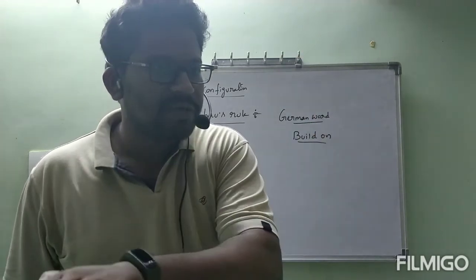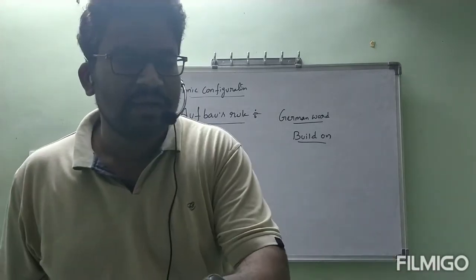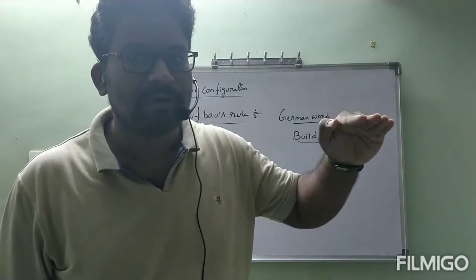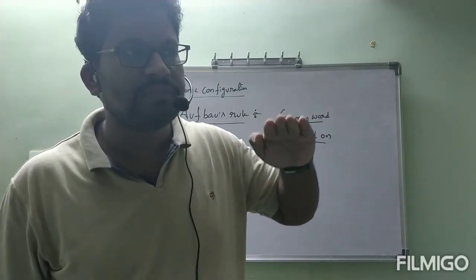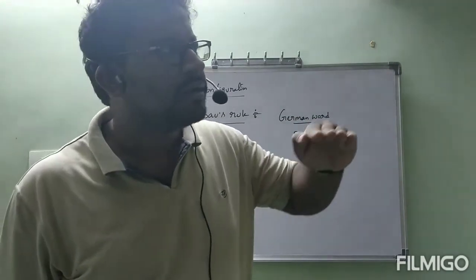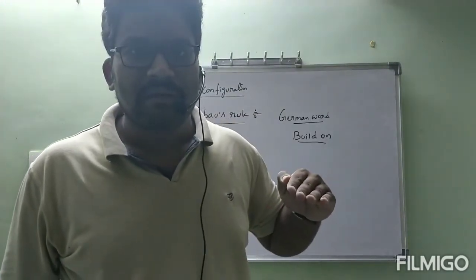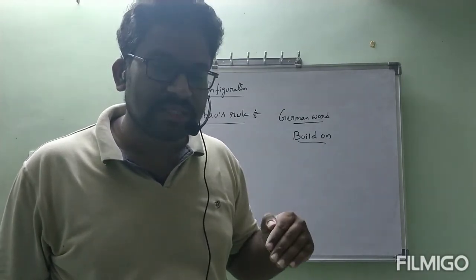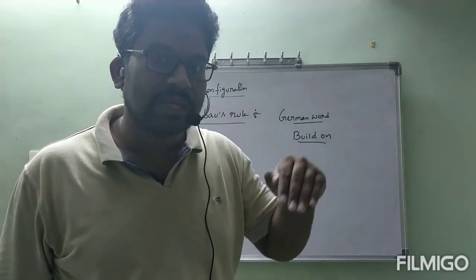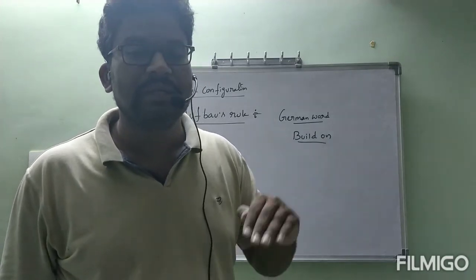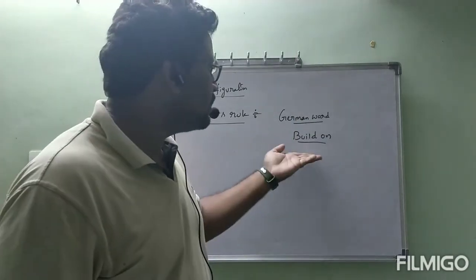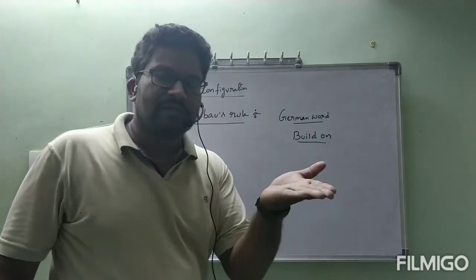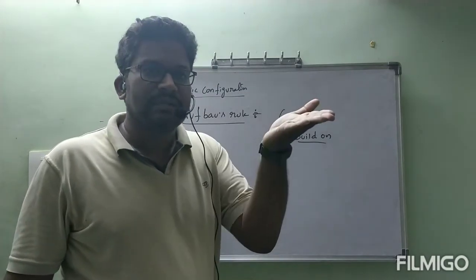In that condition, first the lower energy ground floor is filled. After the ground floor is completely filled, then only students will enter the 1st floor. After the 1st floor is filled, then only students will enter the 2nd floor. Like that, in order, students will enter the floors. Like that here also, electrons will enter the lower energy subshell first. After the lower energy subshell is completely filled, then only electrons will enter the higher energy subshell. That is called Aufbau, which means slow construction. Lower energy will be filled first, then the next higher energy level, and the next, like that.